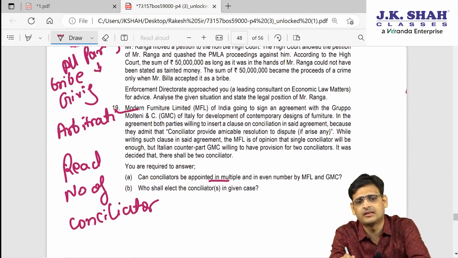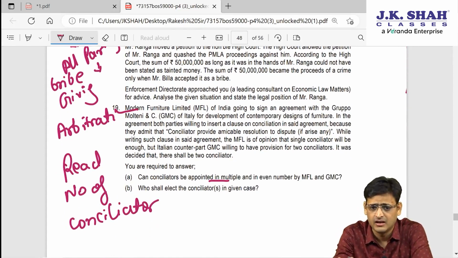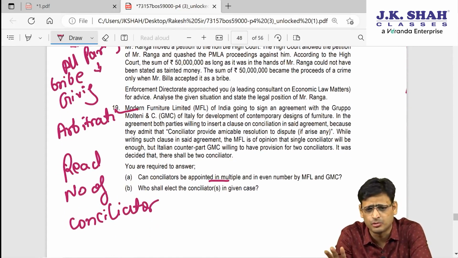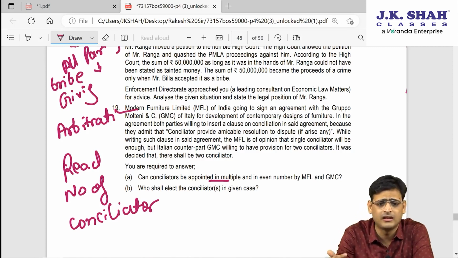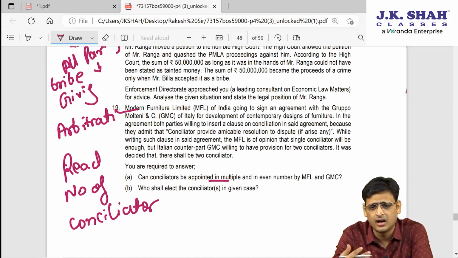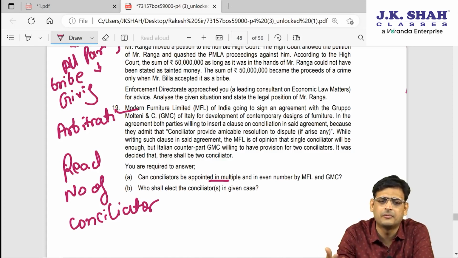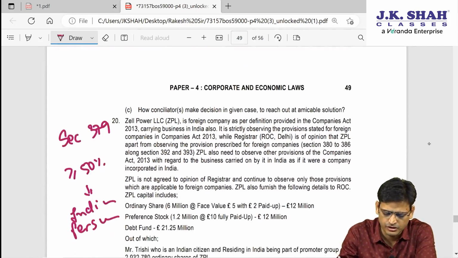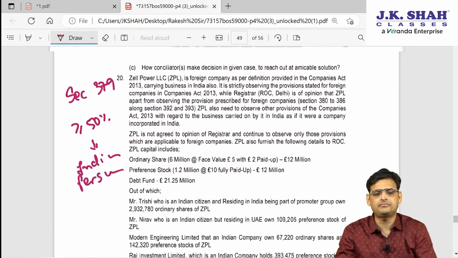Question 19, you must have seen, is from the Arbitration Act, and here they have asked you two questions: whether multiple conciliators can be appointed and who will elect the conciliator. So you can read the answer, it's a straight question. We have studied it in the second last page of our book, where we studied about the conciliator, the provision straight away from there. Question 20, please read it.